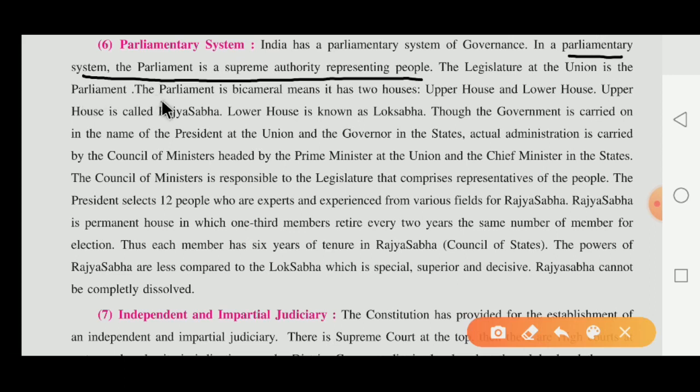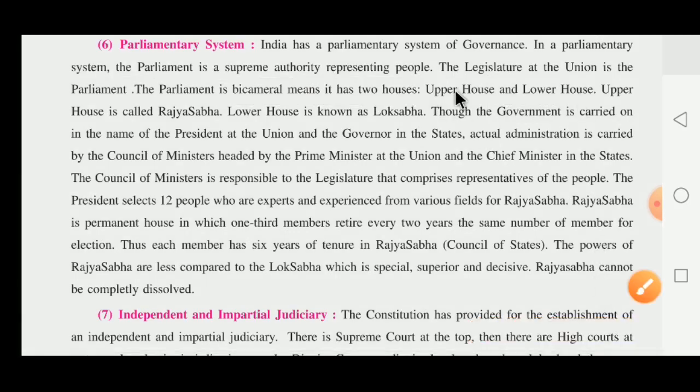The parliament is bicameral, which means it has two houses. Dear children, what happened there? The parliament has two main houses. One is the upper house and the second one is the lower house.